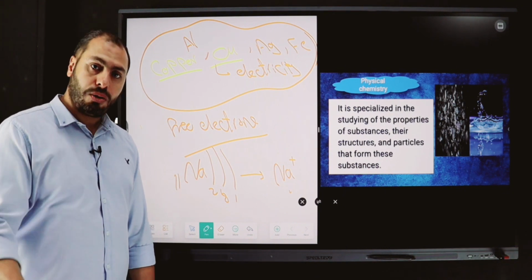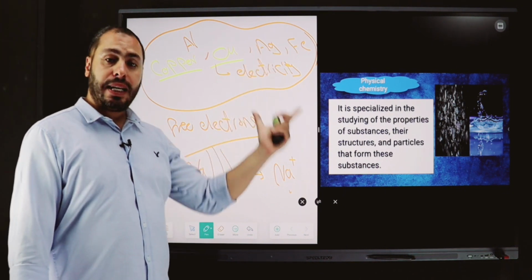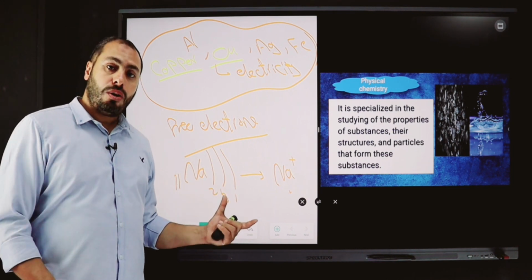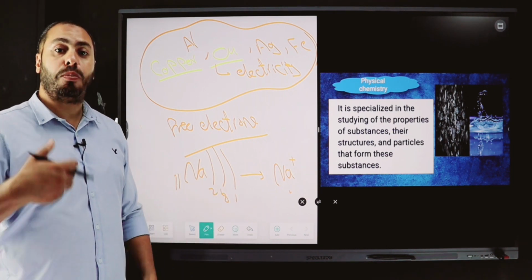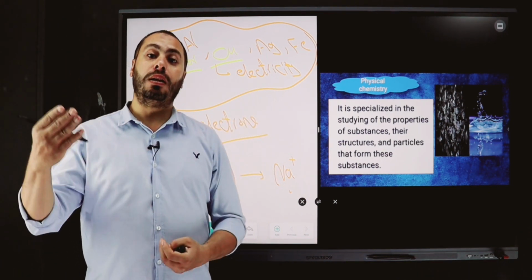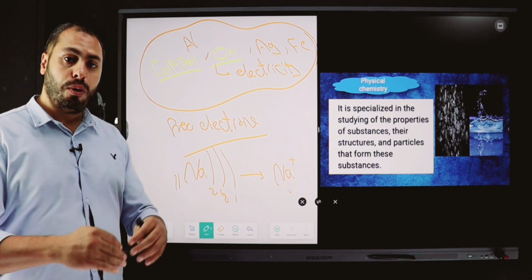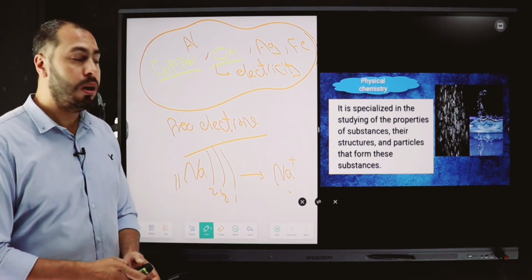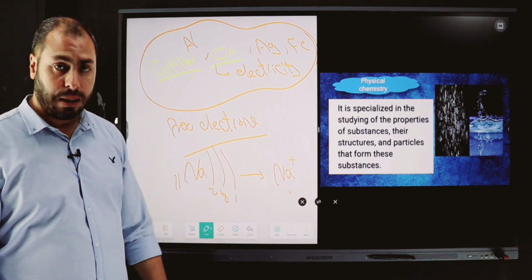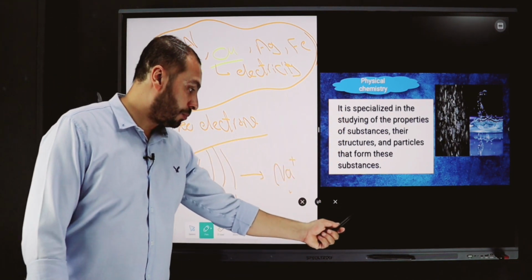So chemistry explains a physical property by using the atomic structure of each substance and its behavior during the chemical reaction. So the interference between physics and chemistry produces a new science called physical chemistry. Okay?